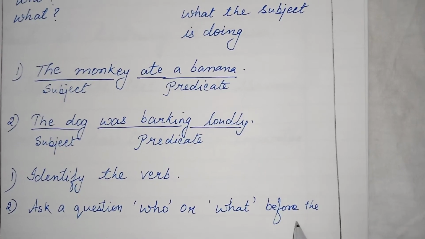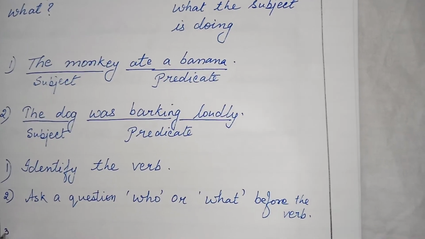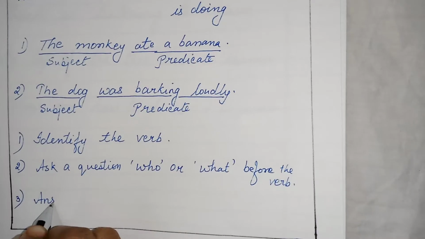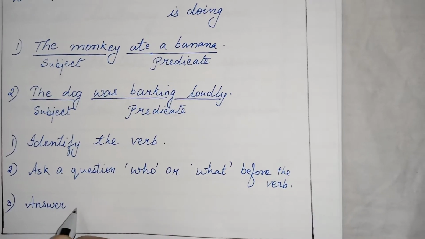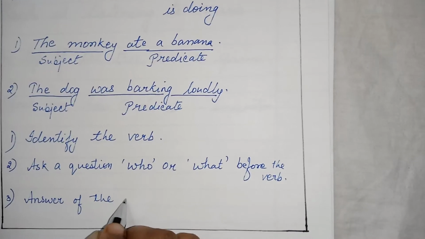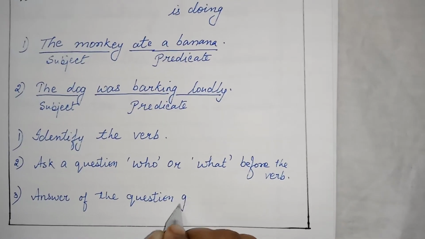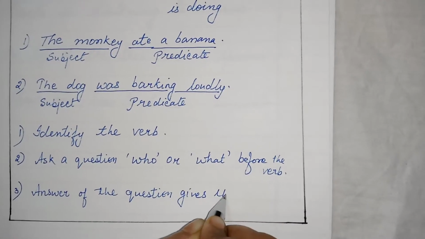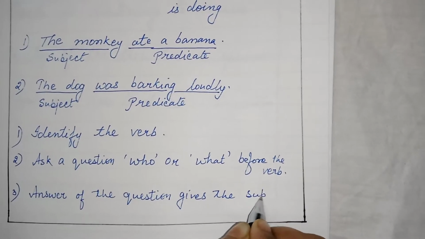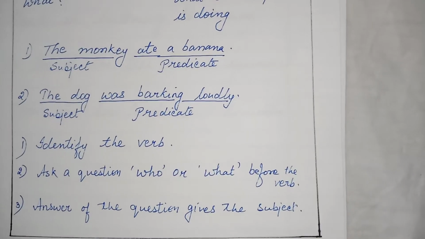Now the answer which you will get, that is our subject. So the answer of this who or what is our subject. And the remaining part as well as the verb is our predicate.